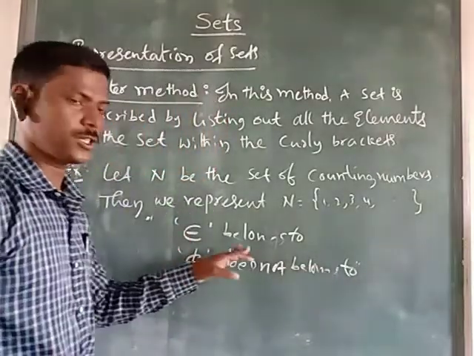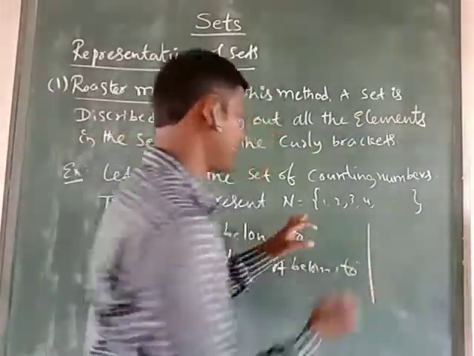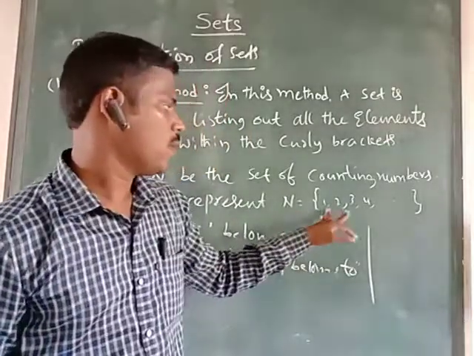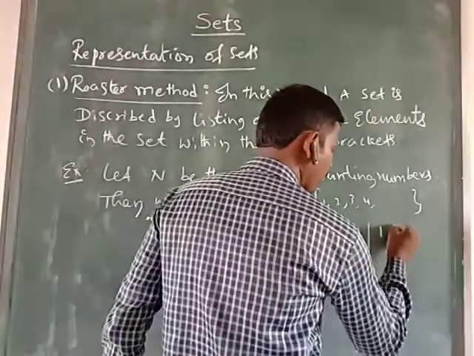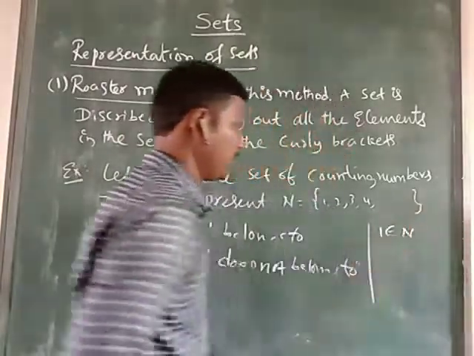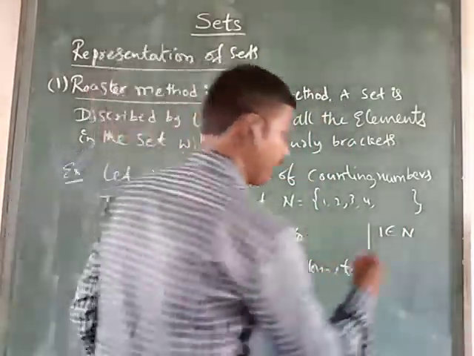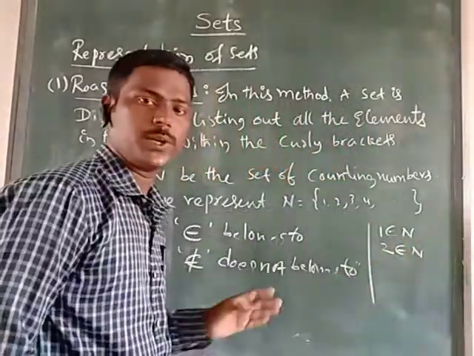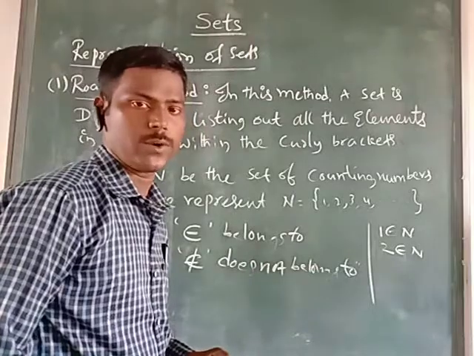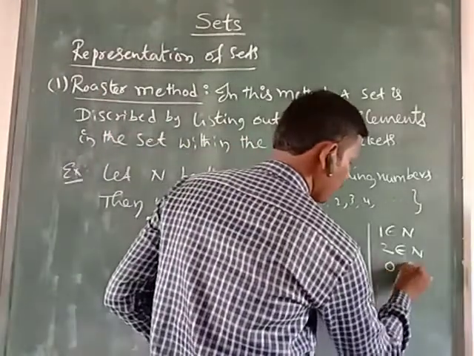What does belongs to mean? Take the natural numbers N = {1, 2, 3, 4, and so on}. Does 1 belong to that set or not? Yes, 1 is a counting number. 2 belongs to N, as 2 is a counting number. Does 0 belong to N?